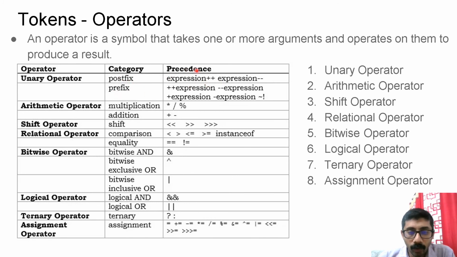If the operator is after the variable name, this is known as postfix. If it is before the variable name, it is prefix. Then arithmetic operators, multiplication, division, shift operator, relational operator, bitwise operator, logical operator, ternary operator, assignment operator.